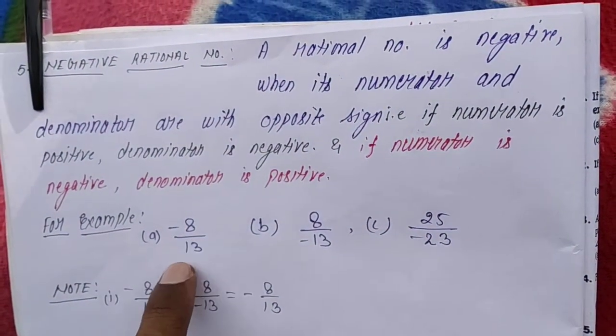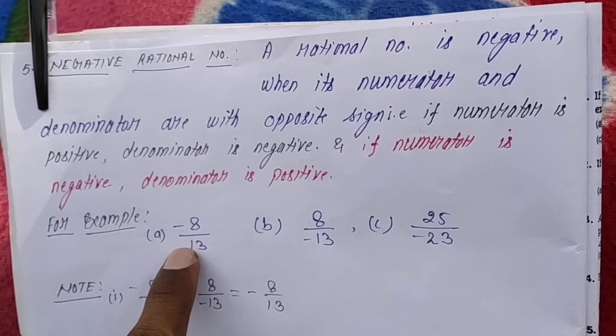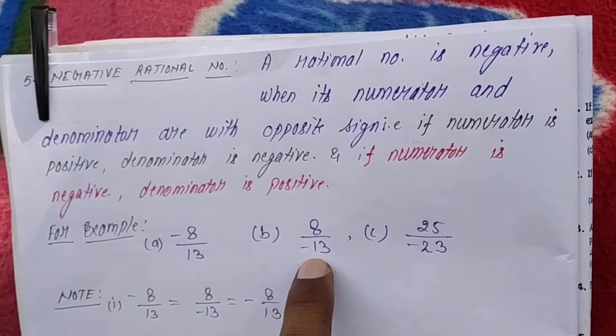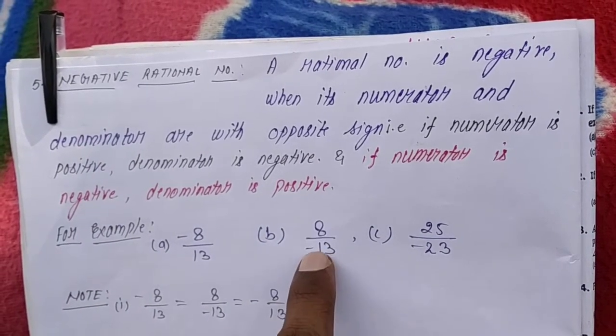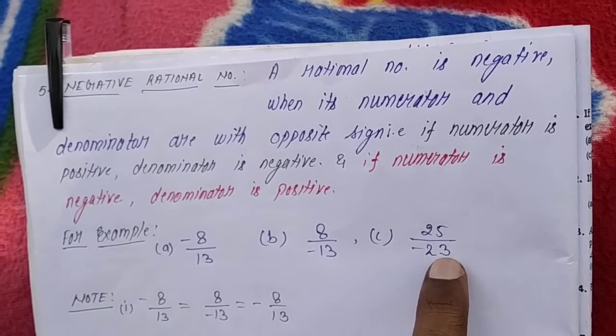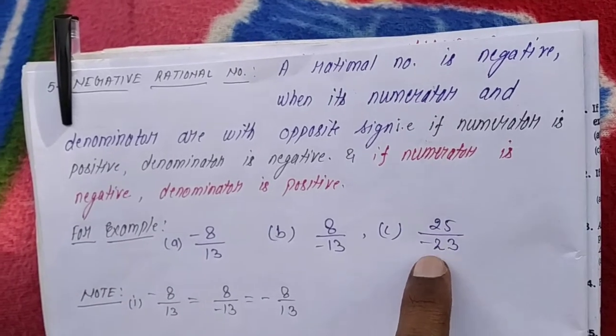See, minus 8 by 13. Here numerator is negative but denominator is positive. See here 8 by minus 13. Numerator is positive but denominator is negative. See here 25 by minus 23. Numerator is positive but denominator is negative.